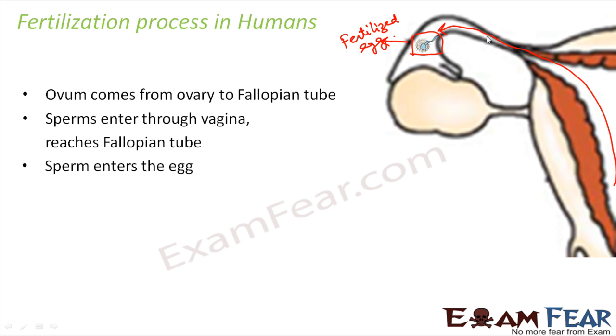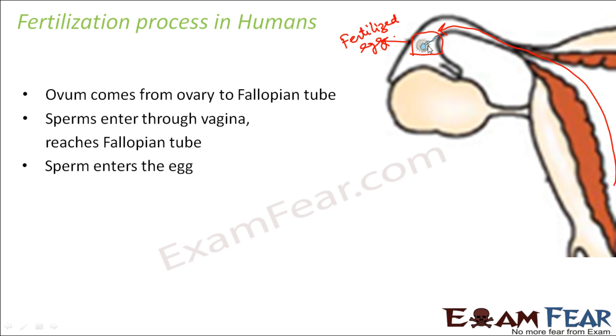Now even if it has reached the fallopian tube, the timing has to be correct. Only if the egg has just been released from the ovary and is still alive, because once the egg is released from the ovary, it will remain alive only for 24 hours. So if the sperm has reached the fallopian tube at the right time when the egg is still alive, and is able to enter inside the egg, only then does fertilization take place.